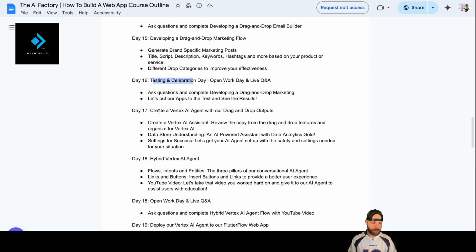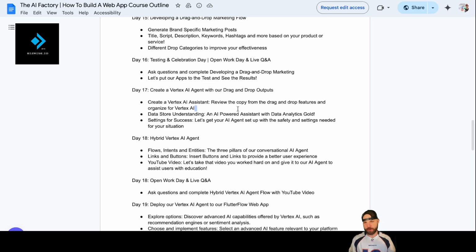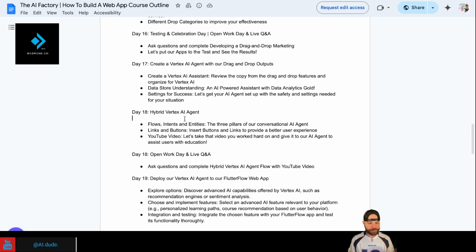And then on day 17, we're going to go check out creating AI assistants for our web app on Vertex AI. We're going to create these AI agents from the outputs of our drag and drop web app that we created for our company. So we're already going to have the information.